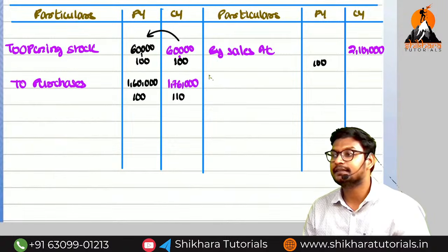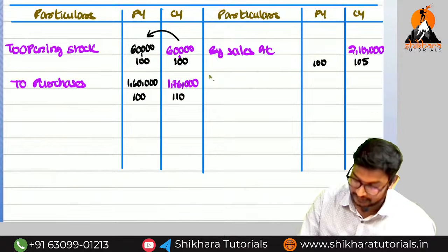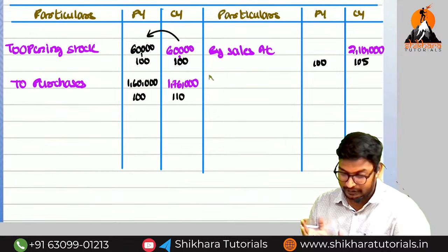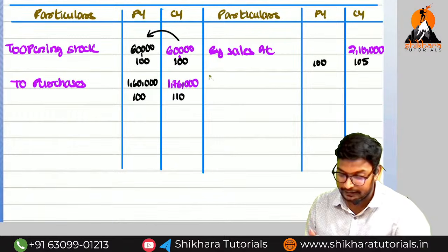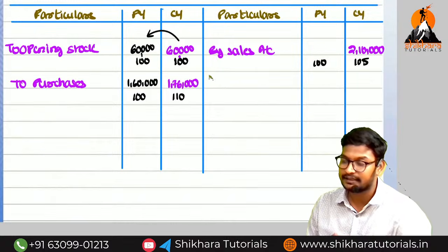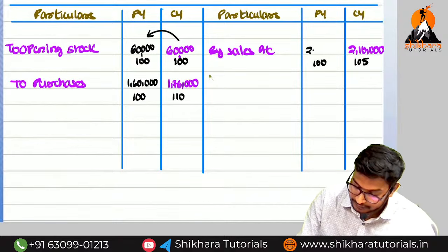Okay? When coming to the sales, previous year sales is equal to 100. What is the current year sales? Increased by how much? 5%. So 105. Can you say the previous year sales? So 2,10,000 is equal to 105. What is the amount for the 100? So that is equal to 2,10,000 into 100 divided by 105. How much amount? 2 lakhs.